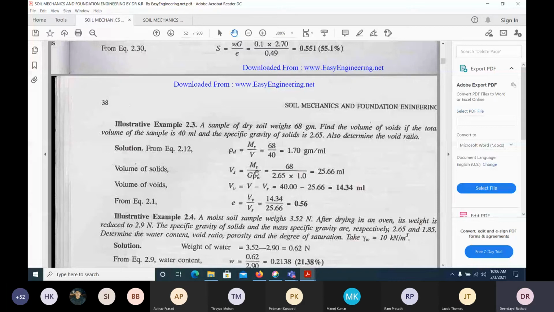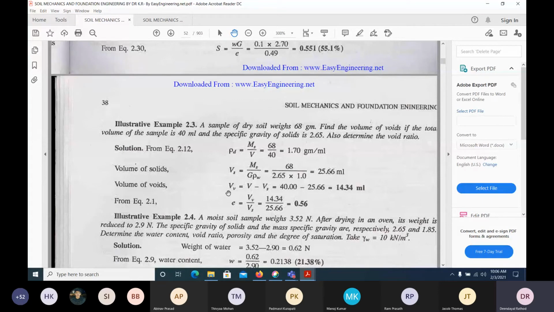Mass of solids by volume of solids is nothing but the density of solids. So we can get the volume of solids. We know everything: this is 68, this is 2.65 given, and the water density is 1.